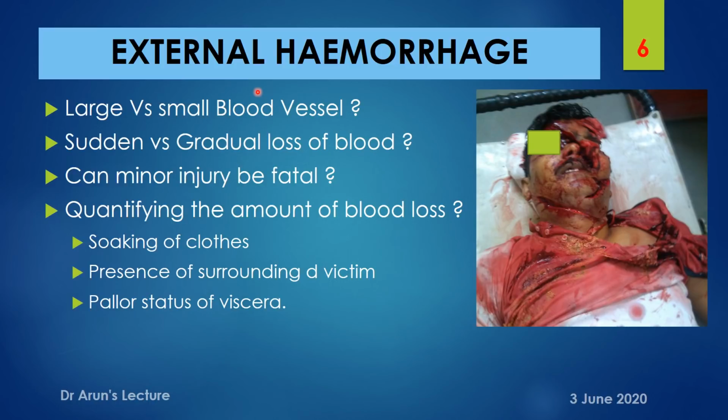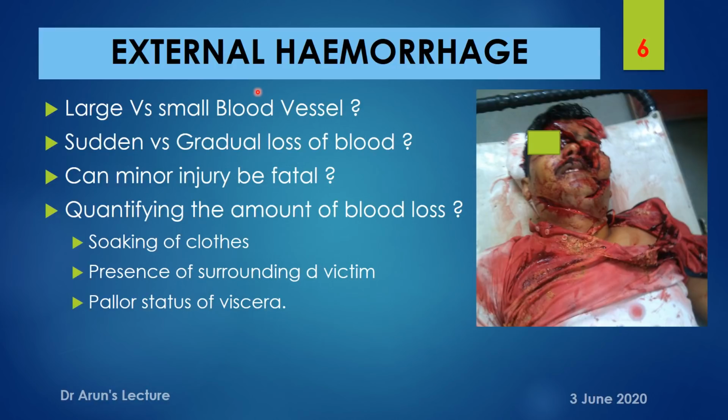And coming to sudden versus gradual loss of blood, a sudden loss of blood is always more dangerous compared to the same amount of blood lost gradually.